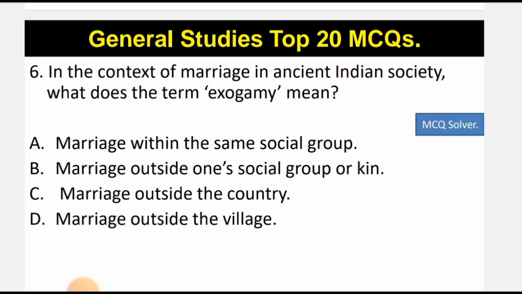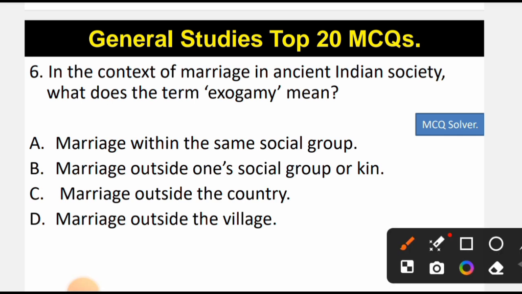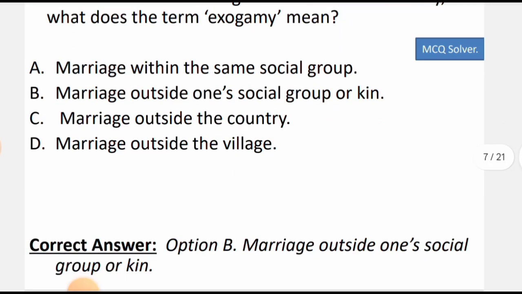Usually what we call today is caste. That is what exogamy means, and it was practiced during ancient India, which was later changed in the later Vedic age. So the correct option is option B, that is marriage outside one's social group or kin.